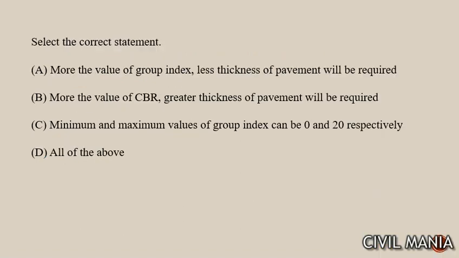Next question, select the correct statement. More the value of group index, less thickness of pavement will be required. More the value of CBR, greater thickness of pavement will be required. Maximum and minimum value of group index can be 0 and 20, and all of the above. The statement which is correct is only this one. Its value lies between 0 and 20.